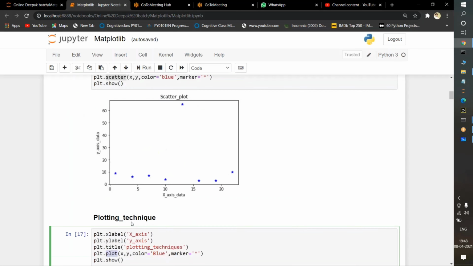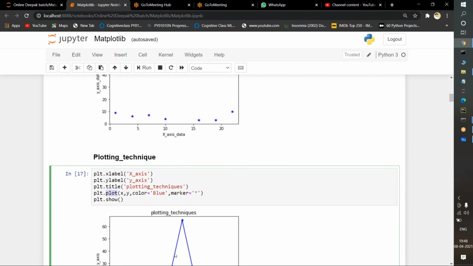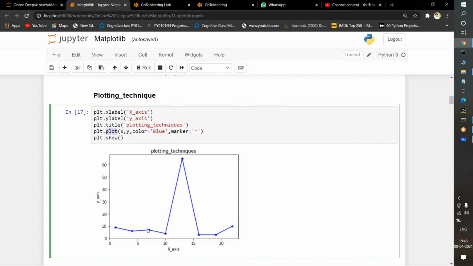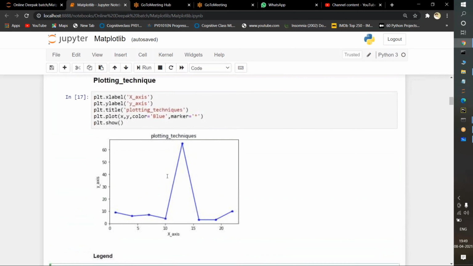So see here, if you observe, it just printed the data positions. But what is this going to do? It is going to connect one by one. Okay, it is going to connect one by one. This is known as the plot technique.